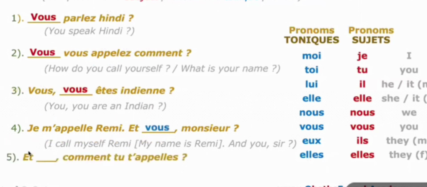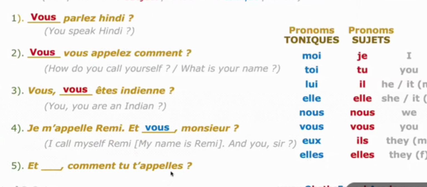Okay, monsieur means sir. Et dash, comment tu t'appelles? And dash, how do you call yourself? Or and dash, what is your name? So after and, the dash is there. So which word do you have to select? Yes, very good. Tonic pronoun. And here see the subject is tu. So the tonic pronoun is toi. Near you, it will come toi.